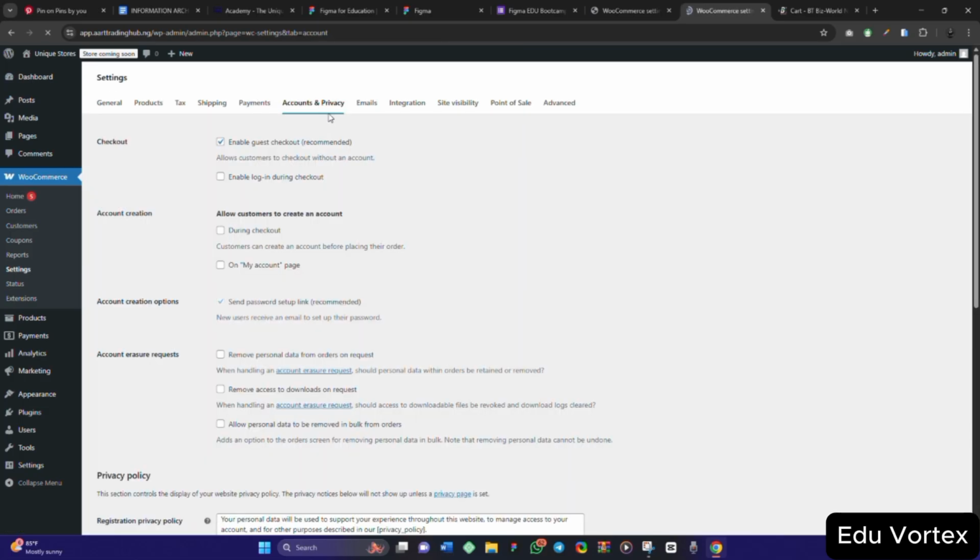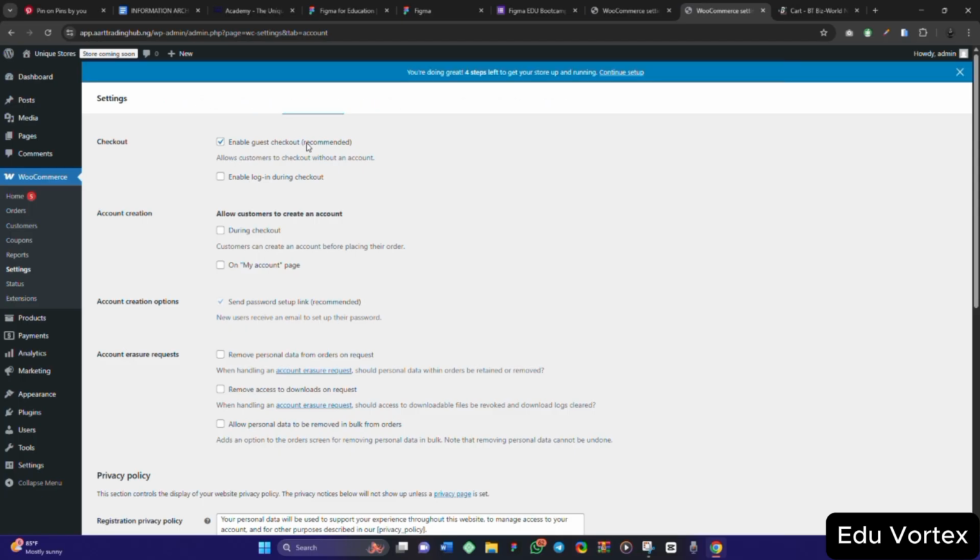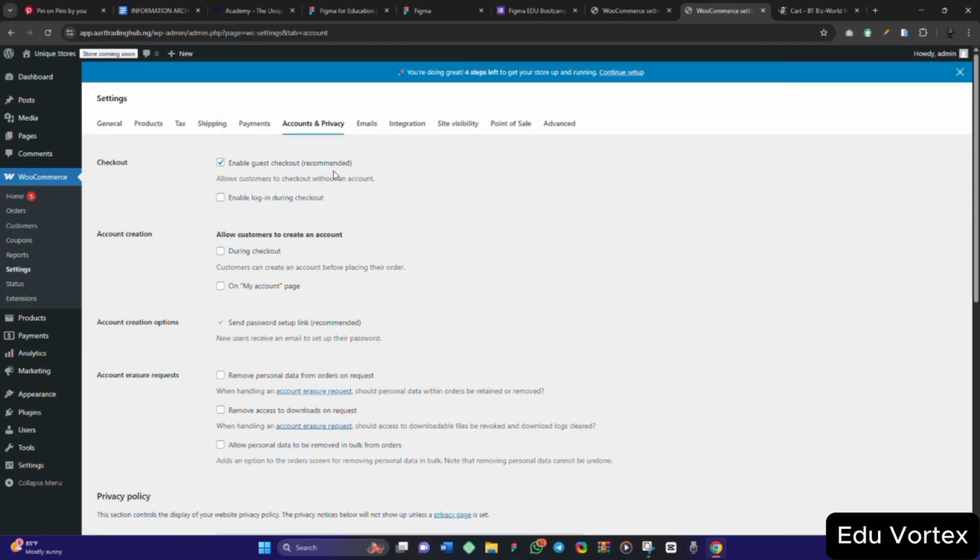So for account and privacy, now enable guest checkout, recommended. That is, you don't want anybody to have to register on your store before they check out or before they can make payment and everything. And you can enable login during checkout, meaning that during checkout you want them to log in before they check out. So you can just pick one, which is enable guest checkout.